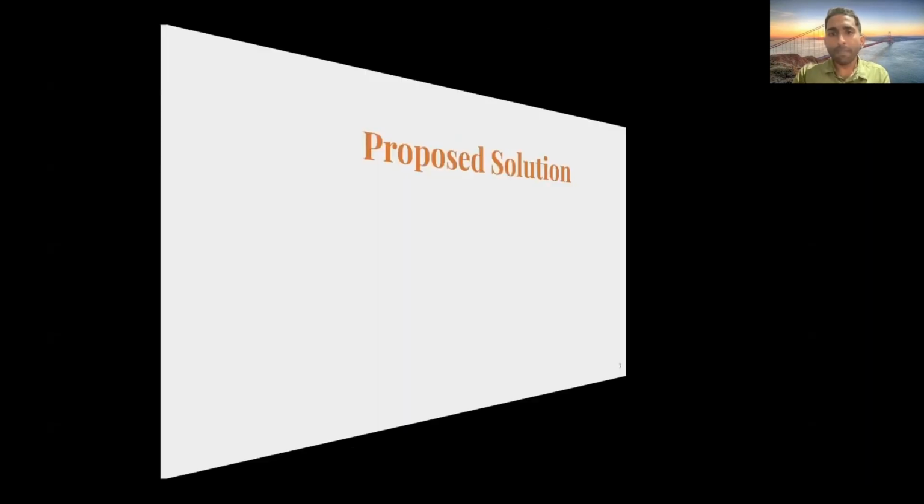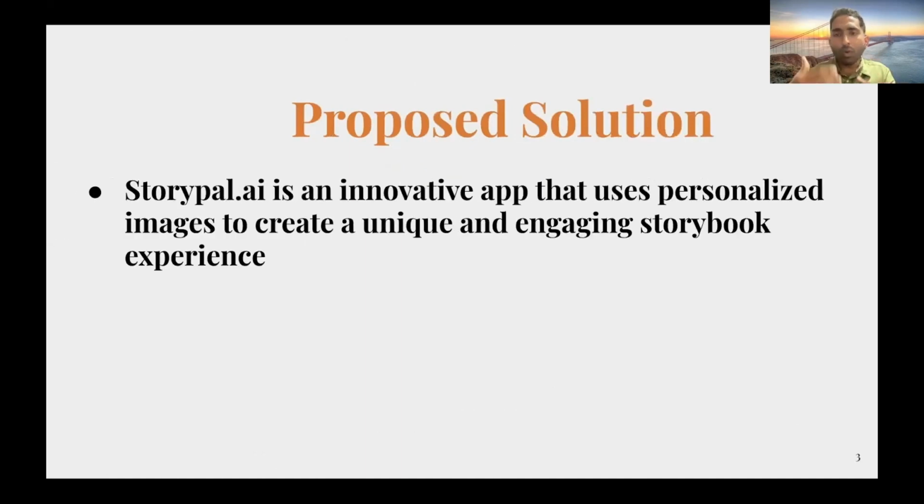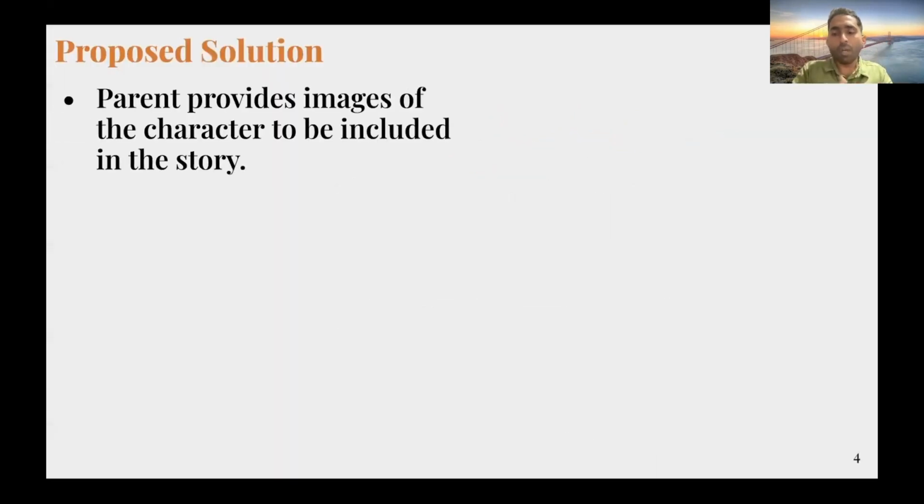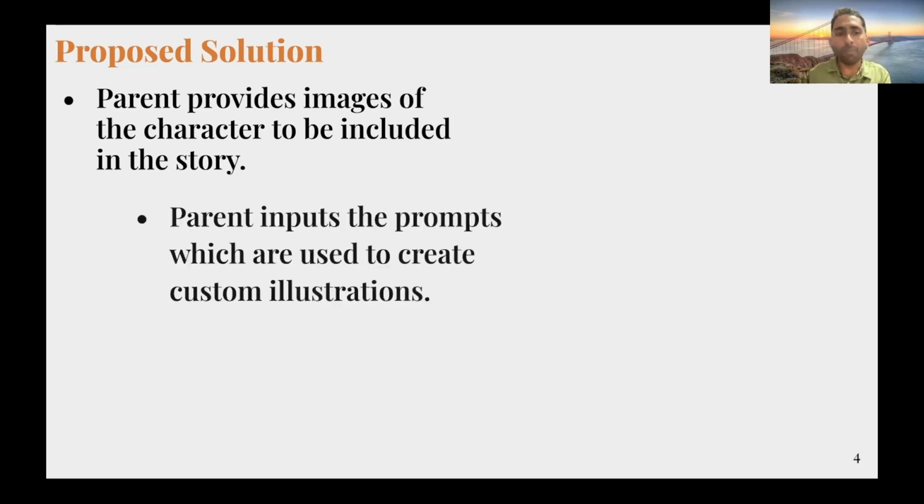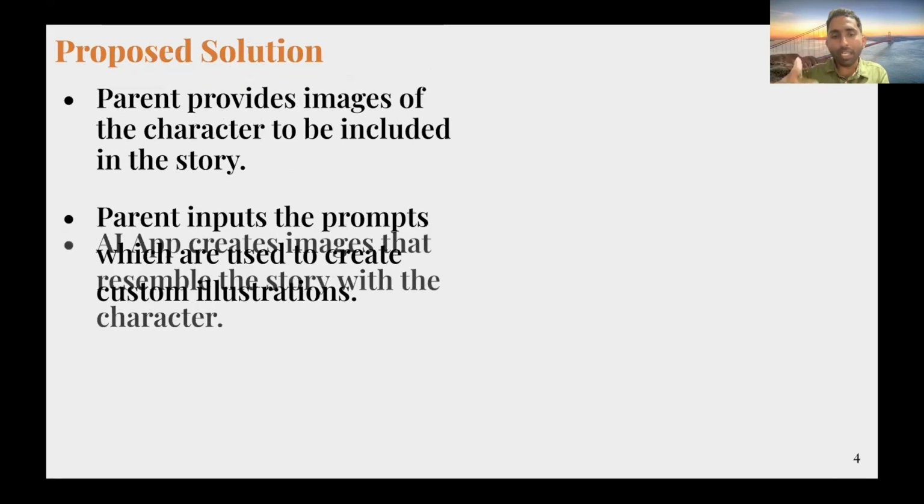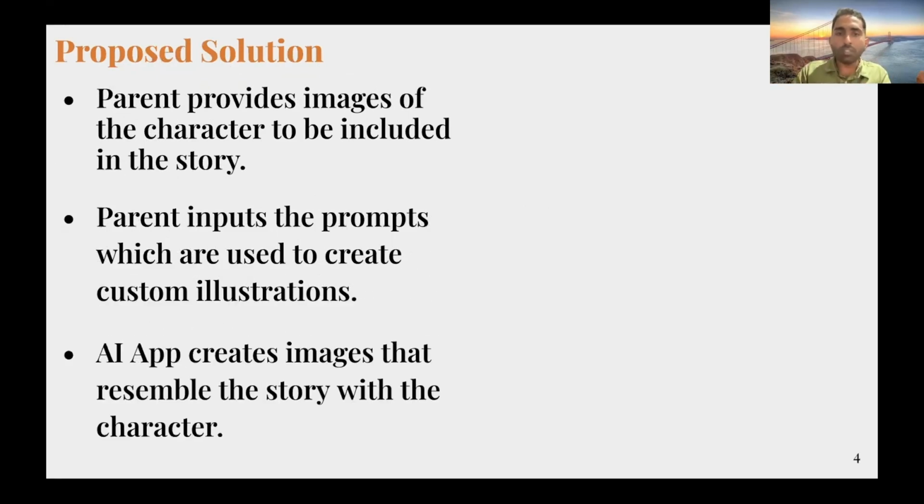So how are we going to do that? We have built an innovative app that uses personalized images to create a unique and engaging storybook for the children. It means that each child will have their own storybook and they will be the character in it. The parent will be creating personalized adventure stories for their children. The parent will provide images of the child or the child's closest companions, maybe the pet or even the parent himself, and input the prompt, which is used to create the custom illustrations for the storybook. And the AI app finally creates the entire storybook with all the illustrations and storylines.